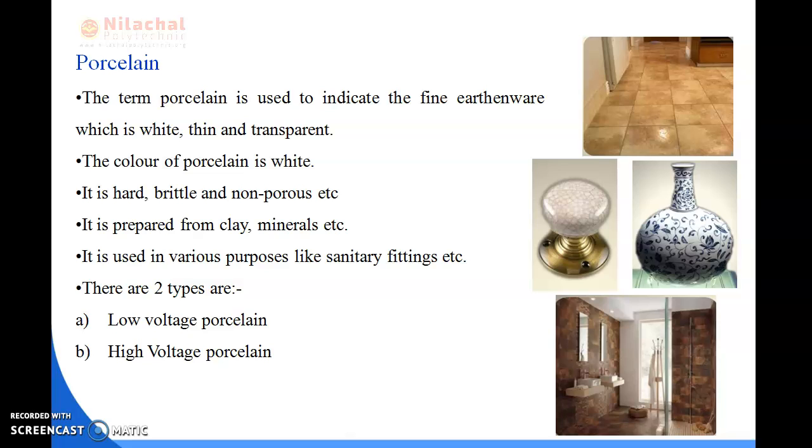So we can say that the low voltage porcelain is prepared by the dry process, and the high voltage porcelain is prepared by the wet process at high temperature, and it can resist the high temperature and voltage. The low voltage porcelain is mainly used for the switchboards, insulating tubes, etc. And the high voltage porcelain is used in the construction of clocks.